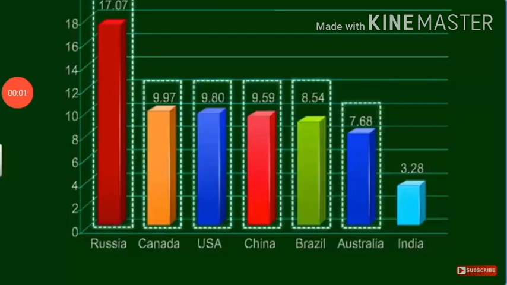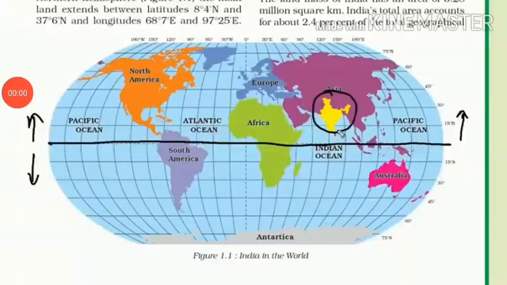For learning purpose, you can learn like this. R means Russia, then cook, C means Canada, U means USA, again C means China. R cook: Russia, Canada, USA, China. Then buy, B A I: B Brazil, A Australia, I India. It is only for learning purpose. R cook buy: R Russia, C Canada, U USA, C China, then B Brazil, Australia, and last India.